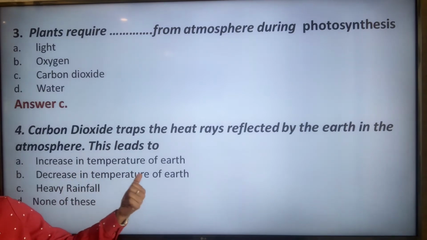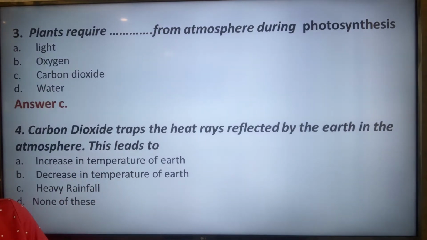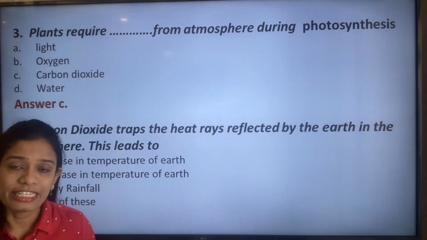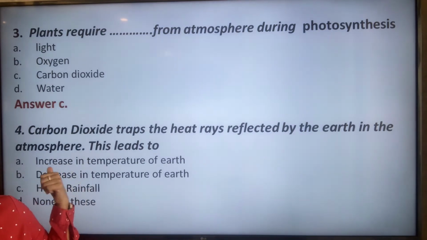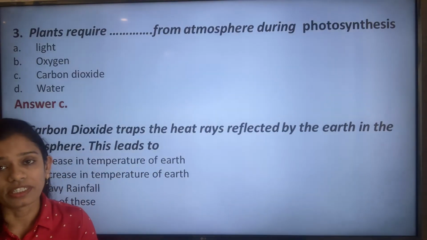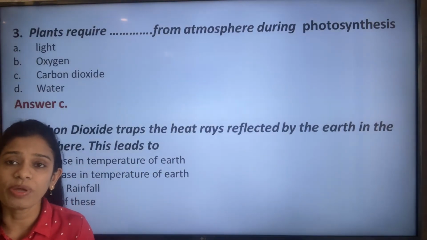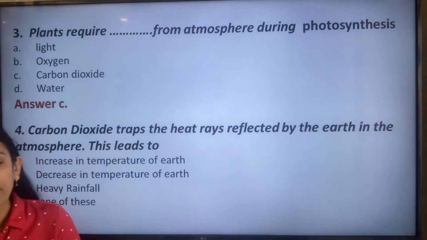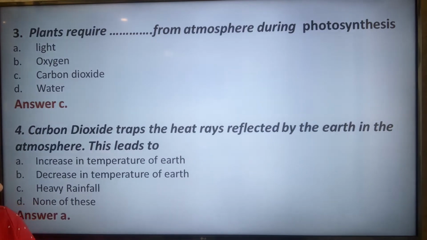It leads to increase in temperature of the earth, decrease in temperature of the earth, heavy rainfall, none of these. Because it traps the heat energy from the sun, it increases the temperature of the earth, and this phenomenon is also known as global warming. So option A is the correct answer.